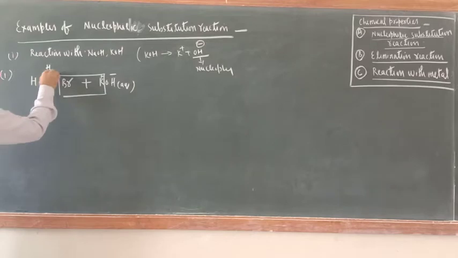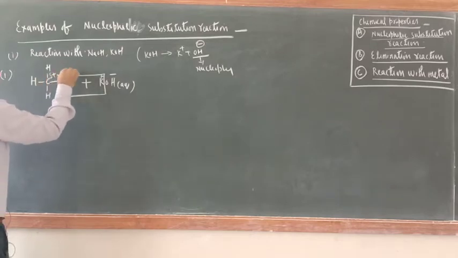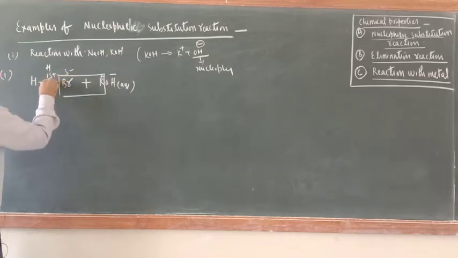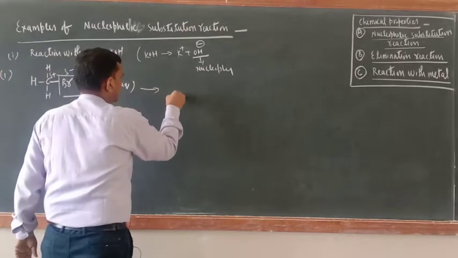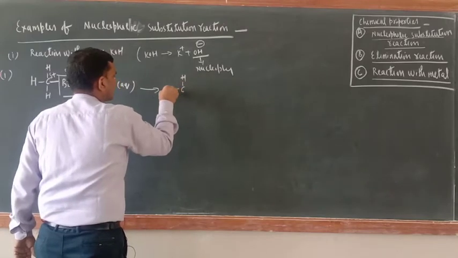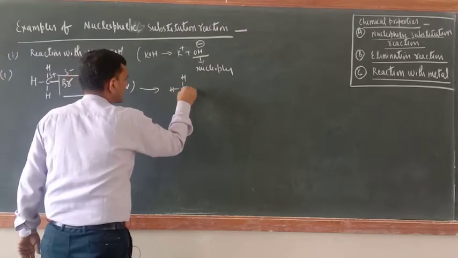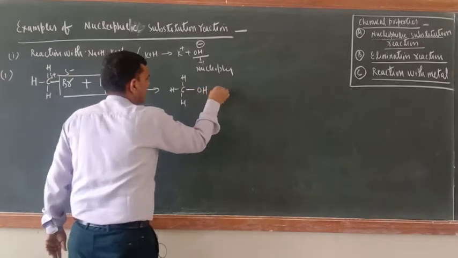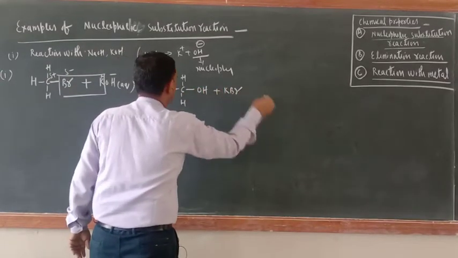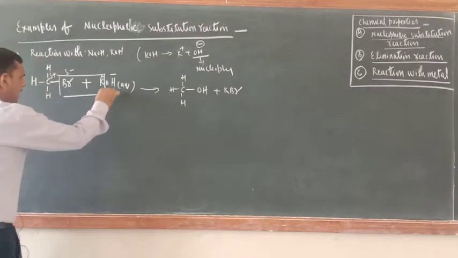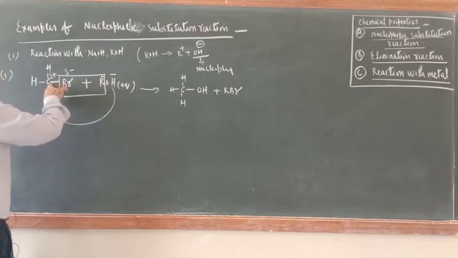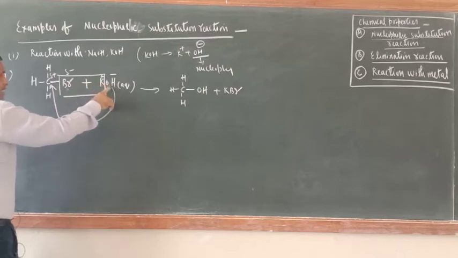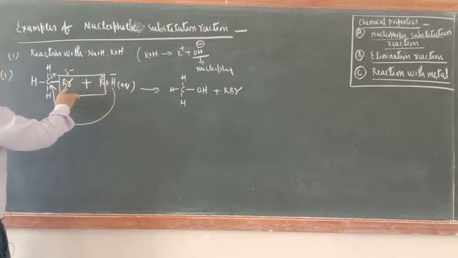Now this bond is polar, C slightly positive, Br slightly negative. So here what would be there? C, here H, here H, here H, and here OH plus KBr. Okay, now this nucleophile will attack here. So now Br is the leaving group, and OH is a better nucleophile than Br negative.